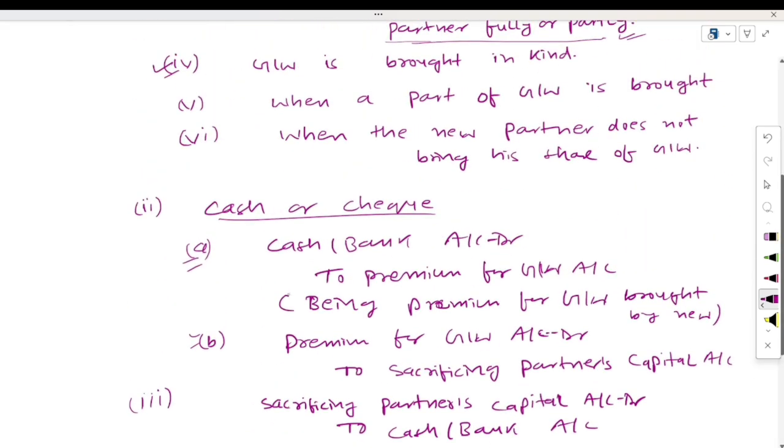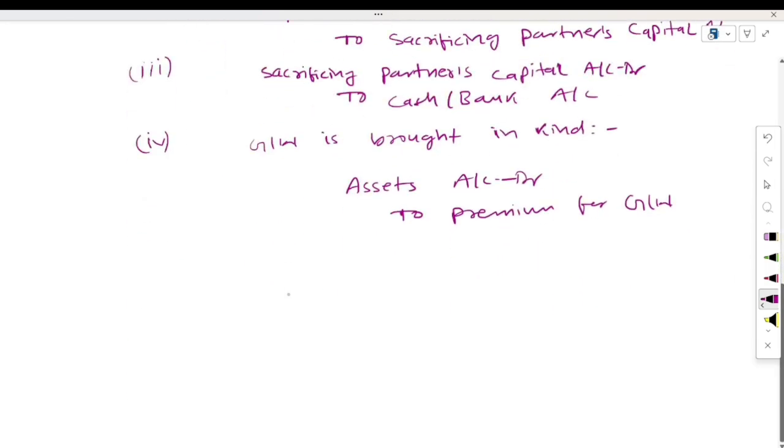And in the fifth case, when a part of goodwill is brought, what would happen is that the new partner will not bring the full amount of goodwill. He will bring part of the amount. Just for example, suppose the goodwill amount is 10,000. The new partner has to bring this 10,000, but he may bring only 8,000. Then what would happen here? How will you compensate this 2,000 of goodwill?